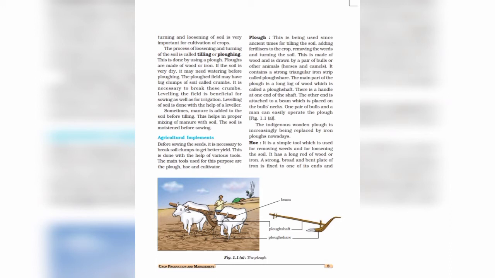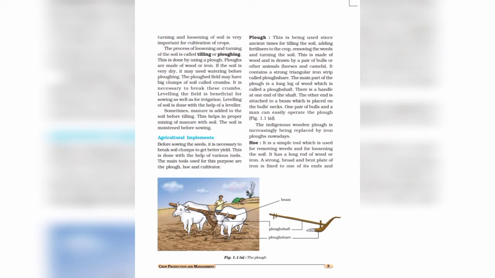Plows are made up of wood or iron. If the soil is very dry, it may need watering before plowing. The plowed field may have big clumps of soil called crumbs. It is necessary to break these crumbs. Leveling the field is beneficial for sowing as well as for irrigation. So leveling of soil is done with the help of a leveler, and sometimes manure is added to the soil before tilling. This helps in proper mixing of manure with the soil, and the soil is moistened before sowing.